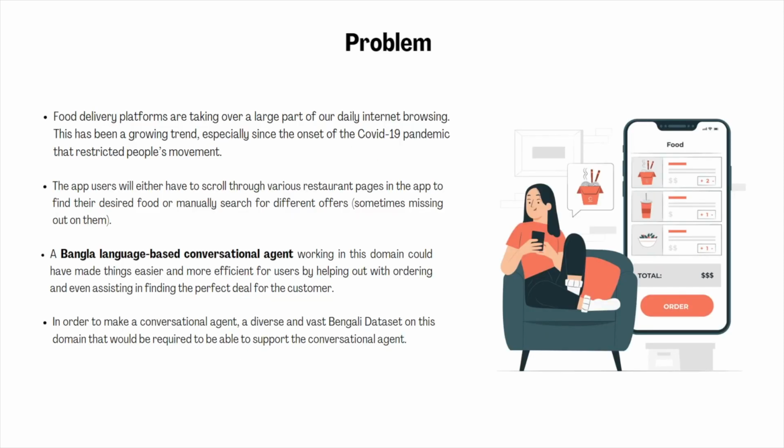Food delivery platforms are taking over a large part of our daily internet browsing ever since the onset of the COVID-19 pandemic. The app users will basically scroll through various restaurant pages to find the right item or manually search for the right discounts. A Bangla language-based conversational agent working in this domain could make things easier and more efficient for users by helping out with the ordering and finding the right deals. And to make a conversational agent, a diverse and vast Bangla dataset would be required to support this.